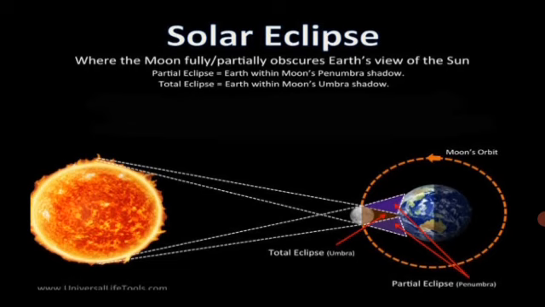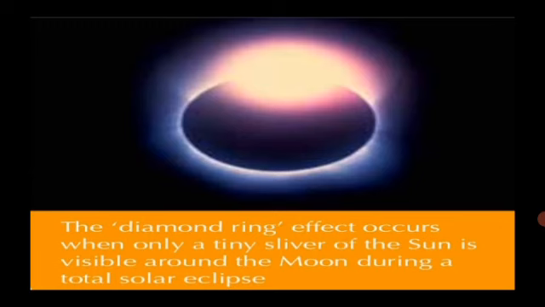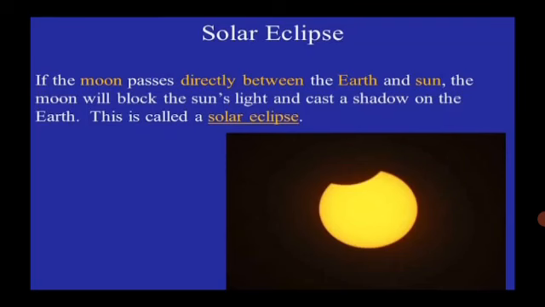During a solar eclipse, ultraviolet rays which are harmful to us reach the earth. A solar eclipse should never be watched with the naked eyes. A special type of goggles should be used for this purpose. The diamond ring effect occurs when only a tiny sliver of the sun is visible around the moon during a total solar eclipse.